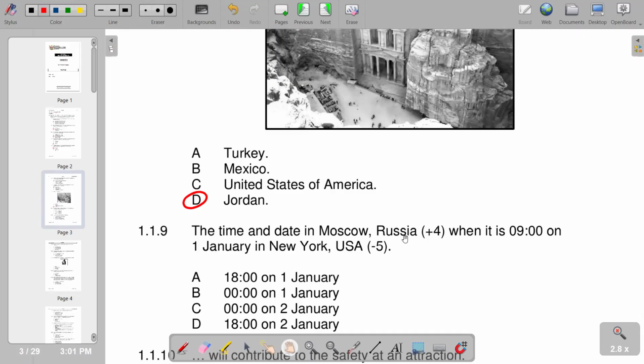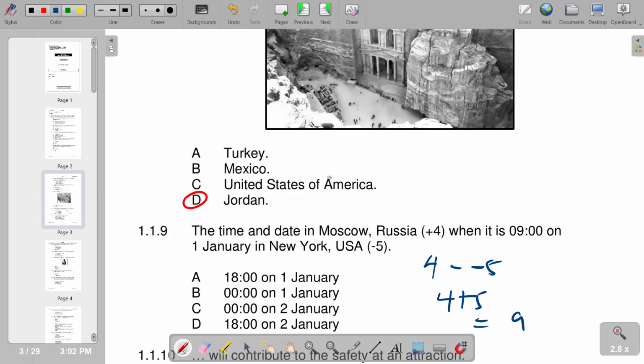We've got Russia +4, and then we've got USA -5. So when it is 9 o'clock in New York, the difference between the two is 4 - (-5), so we are having 4 + 5, which will give us a 9 hours difference.